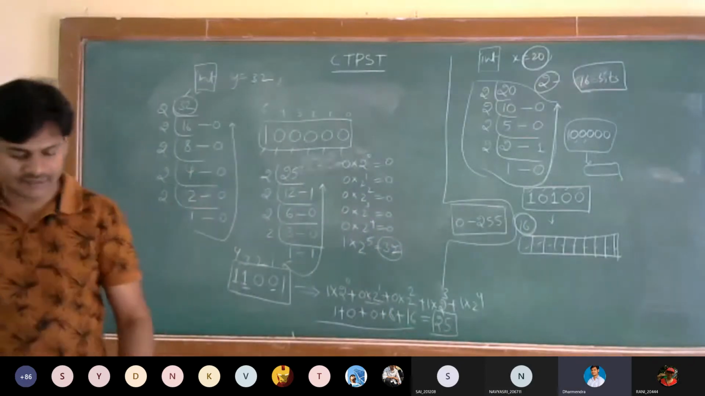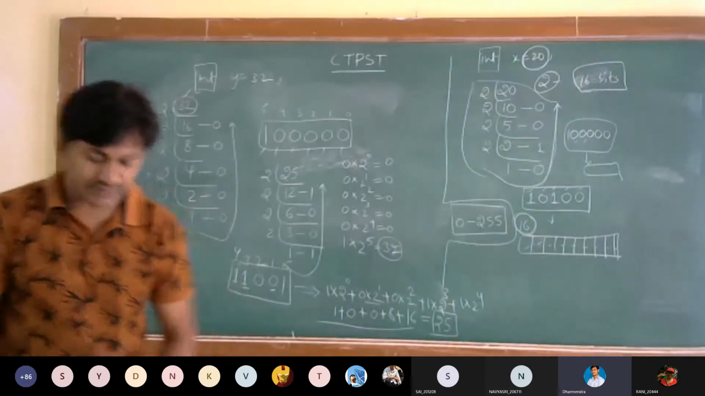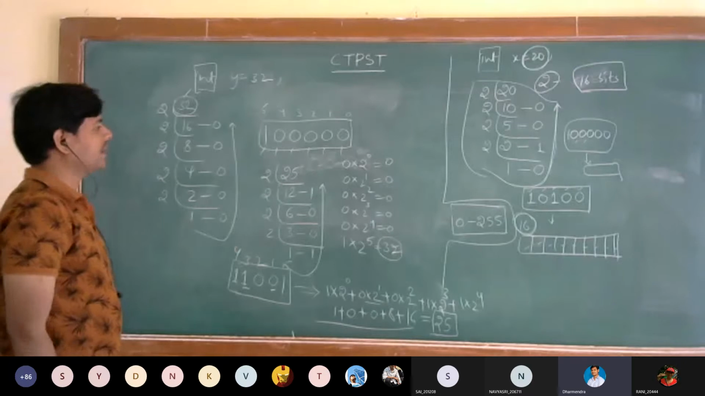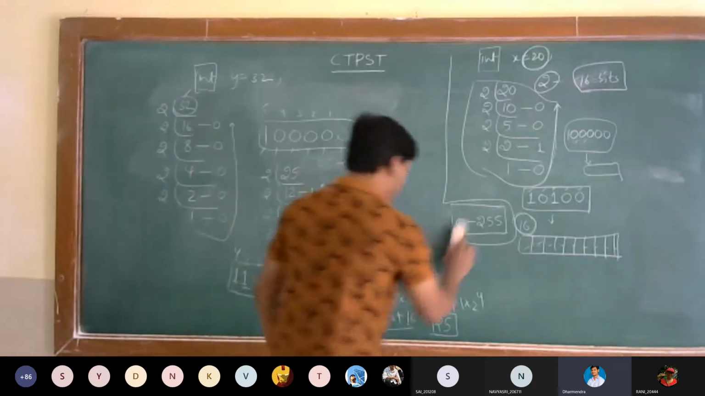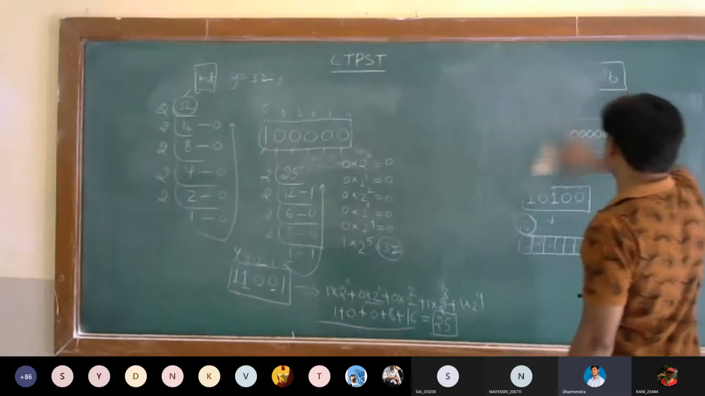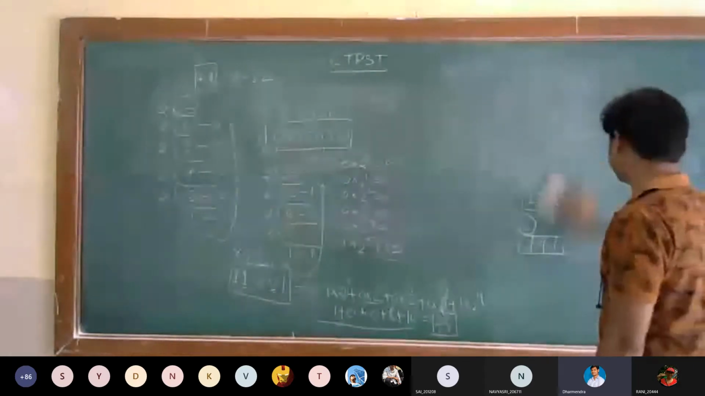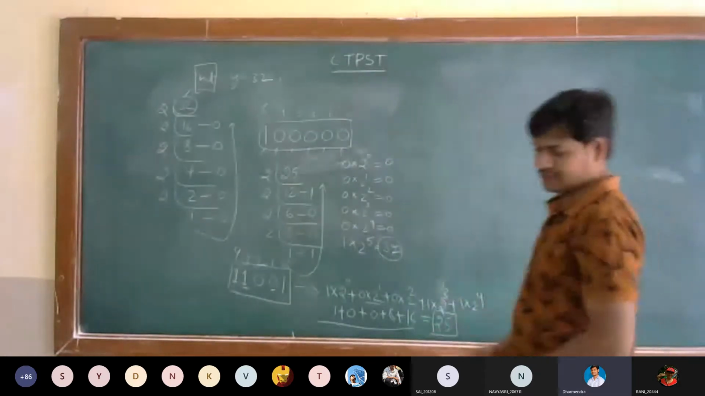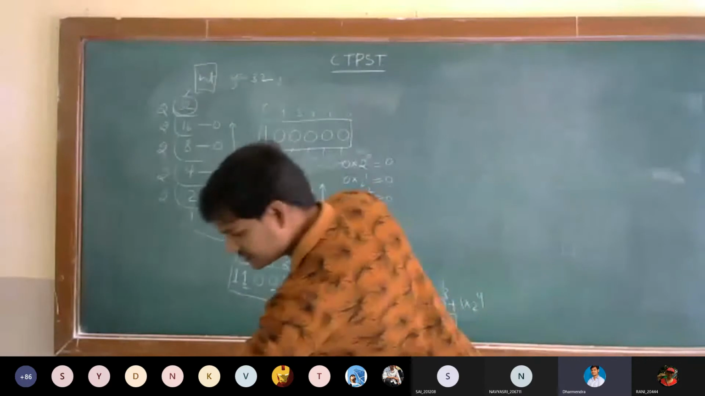So like this, the decimal will be converted into binary. Now you understood well how to convert decimal to binary. It is fine. Now my question is, you have to answer me.